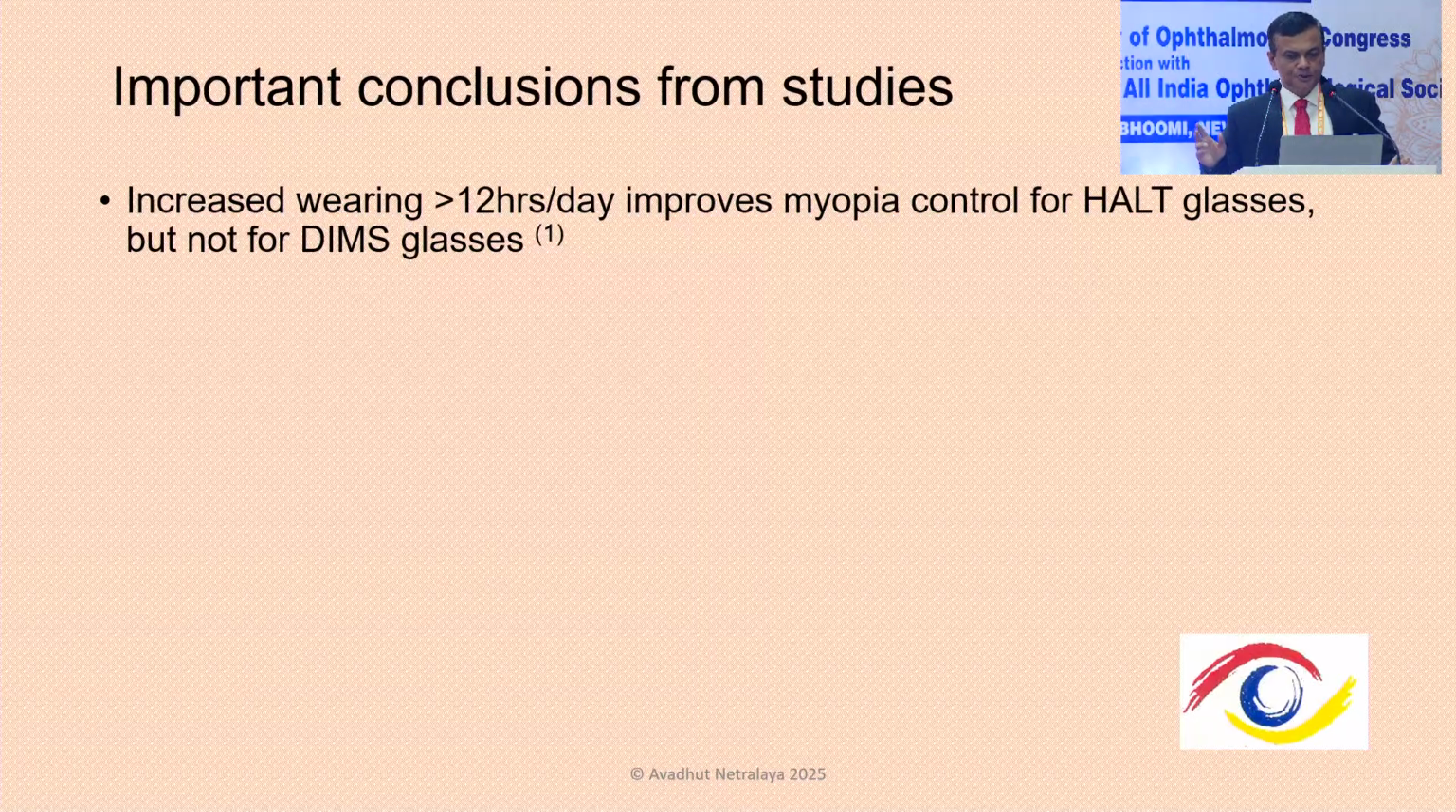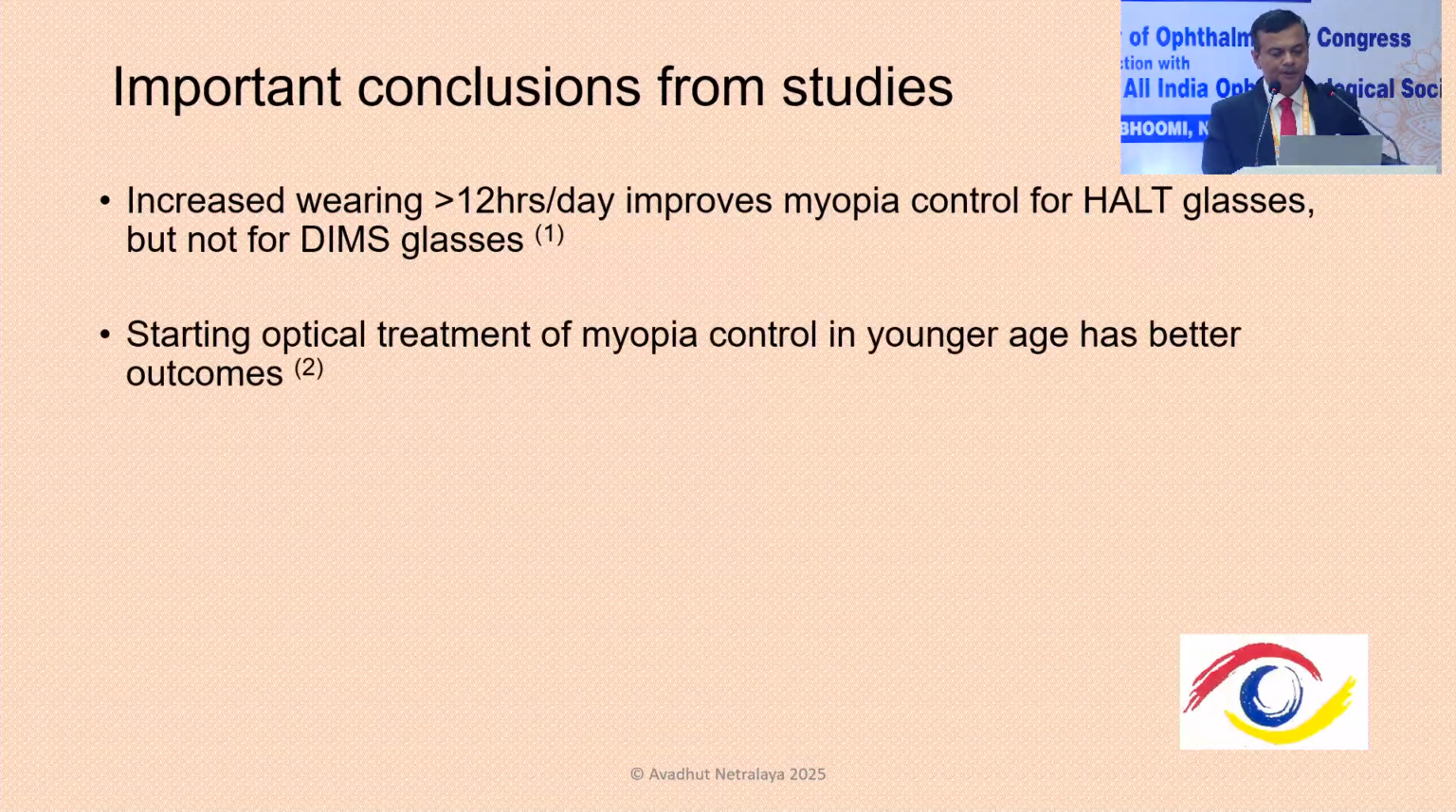Important conclusions as far as these two types of glasses which are more commonly used is that when there is a difference in the wearing time, according to the studies, increasing the wearing time of HALT glasses gives better myopia control, but when it comes to DIMS glasses, it doesn't happen like that. So even if the child is wearing for 5 to 6 hours, he will have a good myopia control also.